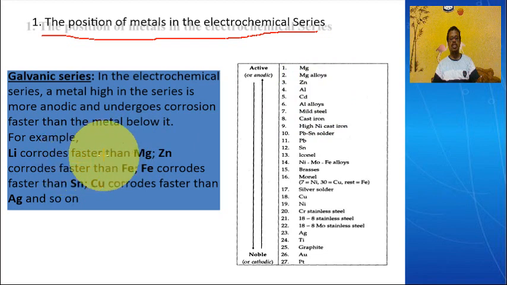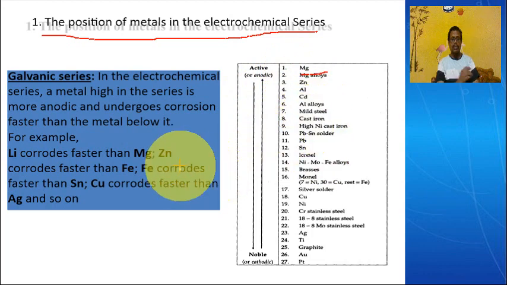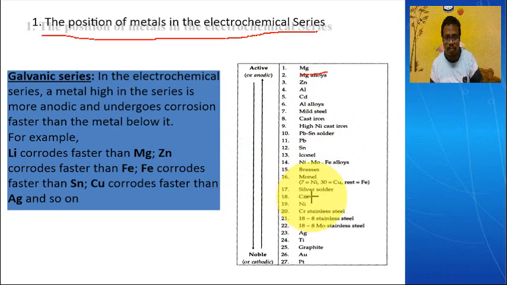For example, take magnesium and lithium. Magnesium is at the top position and lithium is next. So magnesium acts as anode and lithium acts as cathode. Take iron and tin. So where is iron? This is iron and copper.